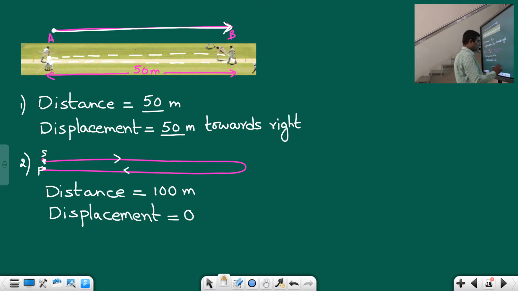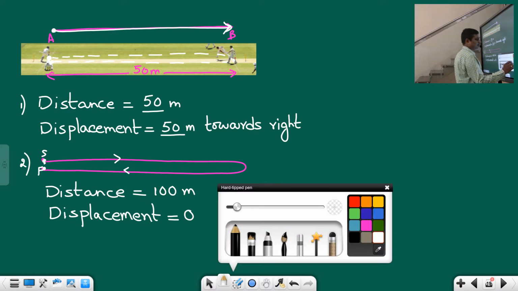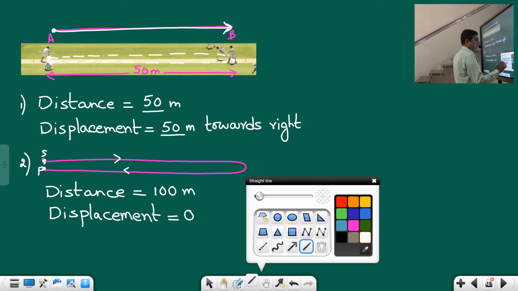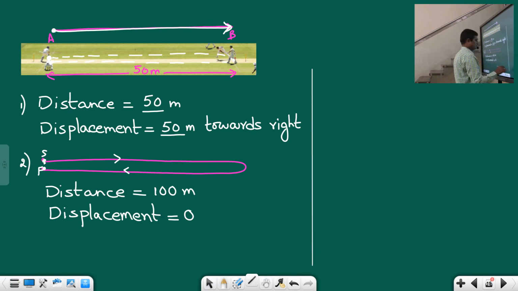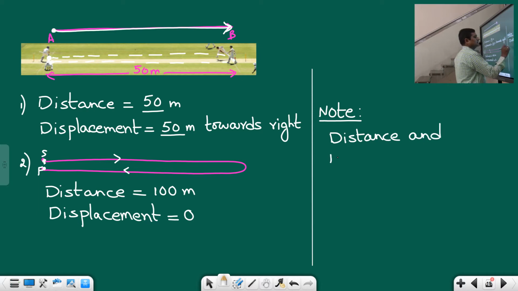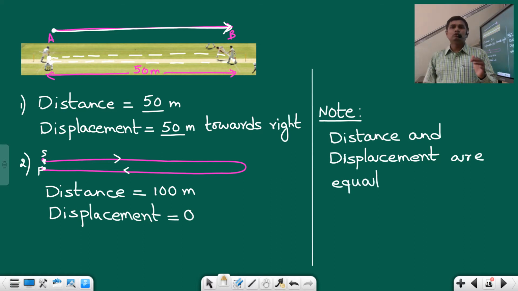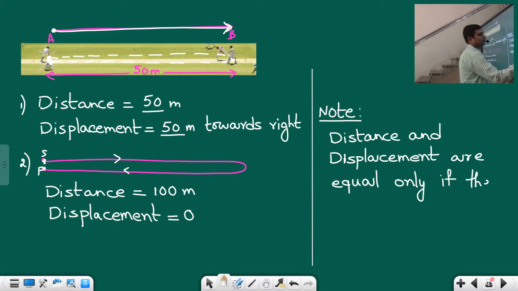One important point we should note down, students, is that distance and displacement are equal only if the body doesn't take a U-turn.